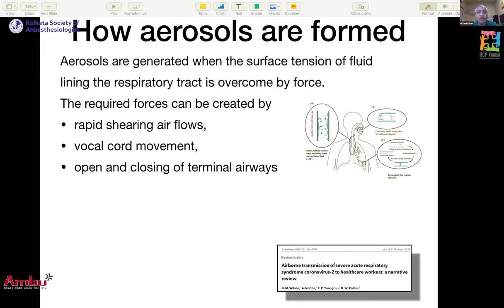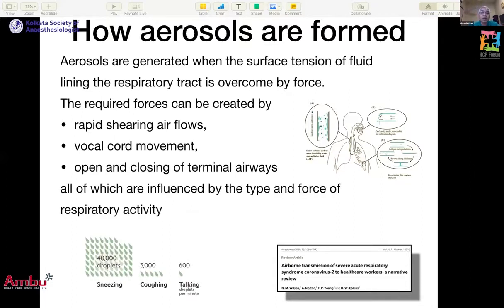Vocal cord movement, which can occur while we are talking or coughing, can itself generate aerosols or droplets. And again, opening and closing of terminal airways can also generate aerosols and droplets. They are all influenced by the type and force of respiratory activity. For example, talking would generate 600 droplets per minute, but coughing and sneezing would generate a large amount of droplets, which can have a lot of viral particles.